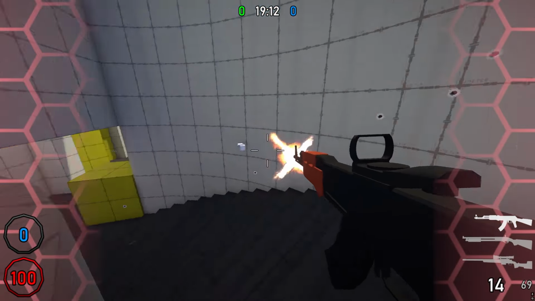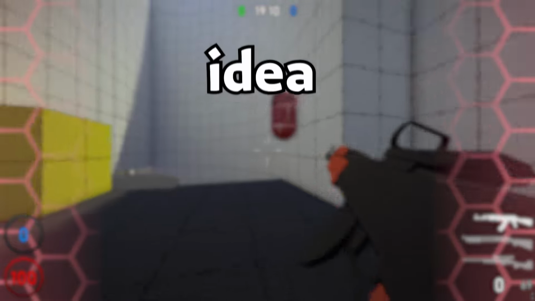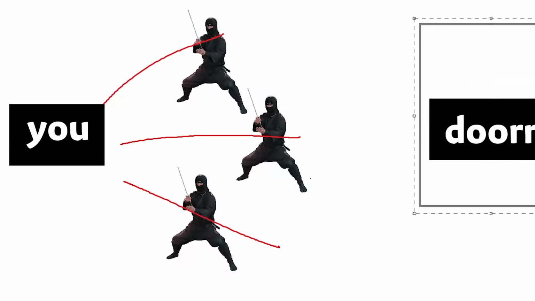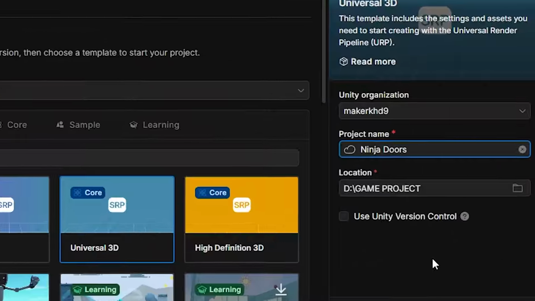So to make a cool game, we needed to have an idea for it. And the idea that popped into my head was a game called Ninja Doors. You've got ninjas you're trying to take out, and once you take them out, the door opens and you move on to the next level. And the idea is really cool. And of course you won't do it. We'll start a new project and call it Ninja Doors.